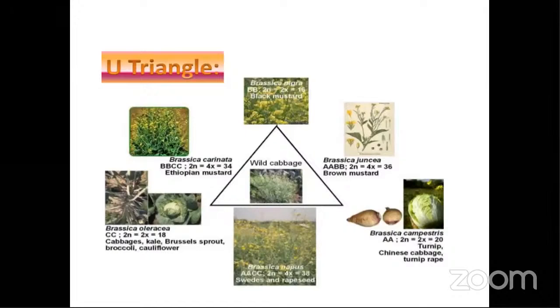This is very, very important because it is because of this particular crossing nature, or outcrossing nature, that we have got the different Brassicaceae family members, the cauliflower, cabbage, mustard, whatever we are eating today, they have evolved. So here you can see this triangle shows every vertex of the triangle.